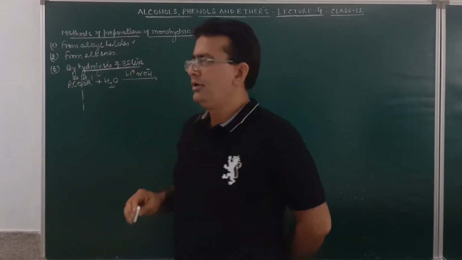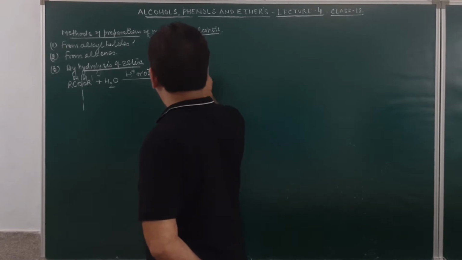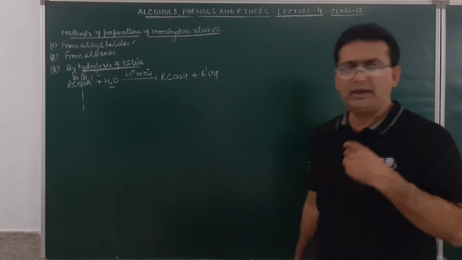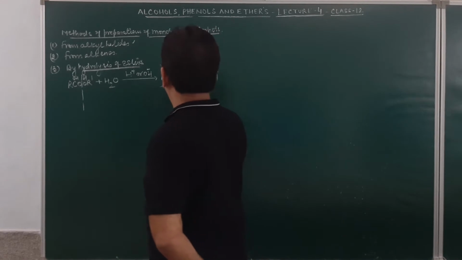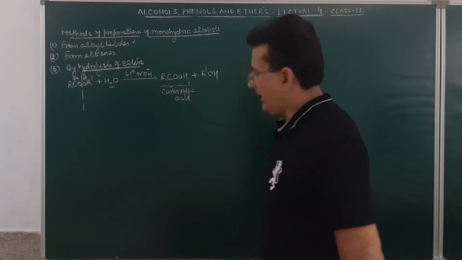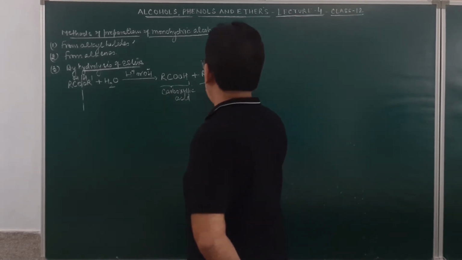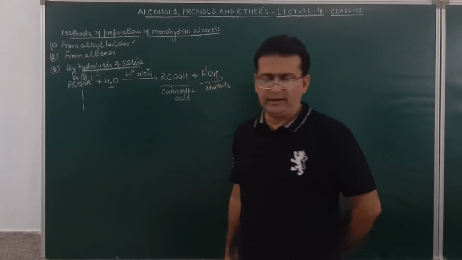Am I clear? So a mixture of a carboxylic acid, RCOOH, plus alcohol will be given out. So you may see over here the preparation of alcohols taking place. What is produced over here? This is carboxylic acid, and here it is alcohols. So carboxylic acid and alcohols are formed.